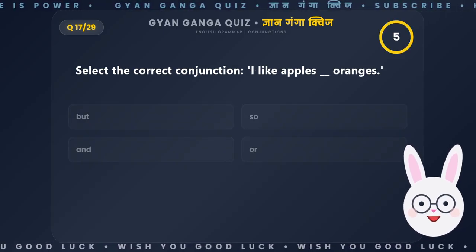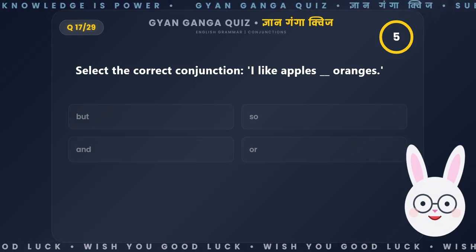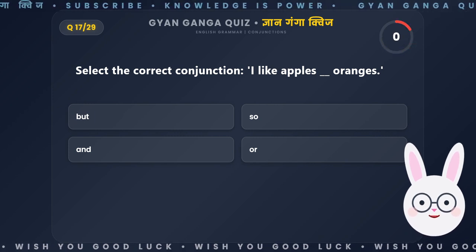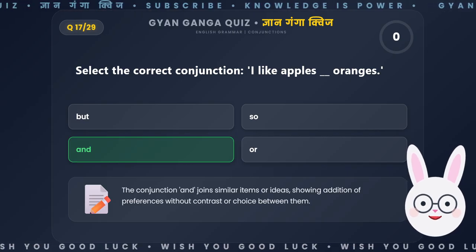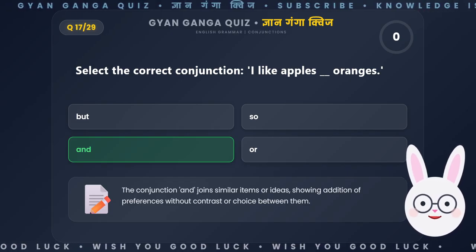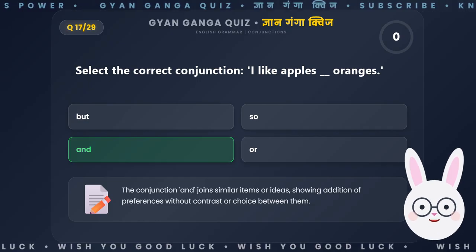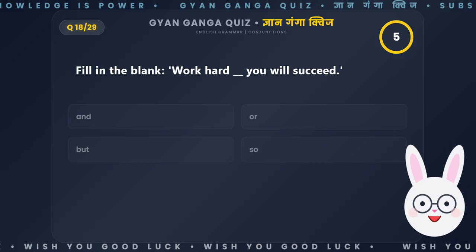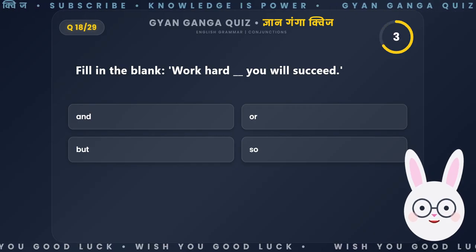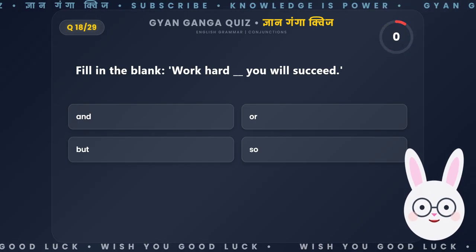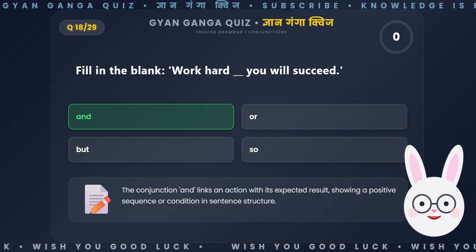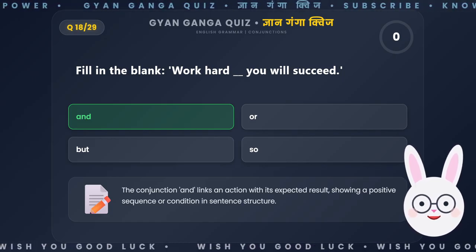Select the correct conjunction. I like apples __, oranges. The conjunction and joins similar items or ideas, showing addition of preferences without contrast or choice between them. Fill in the blank. Work hard __, you will succeed. The conjunction and links an action with its expected result, showing a positive sequence or condition in sentence structure.